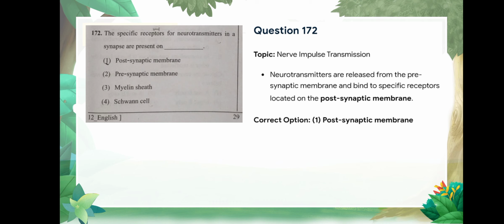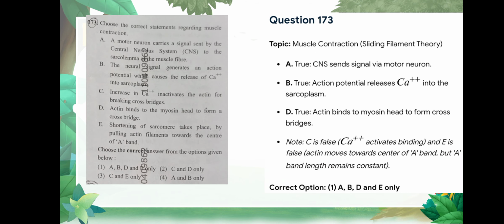Question number 172: the specific receptor for neurotransmitter in a synapse is found on... Correct option is option number 1, postsynaptic membrane. Question number 173: choose the correct statement regarding muscle contraction, and correct option is option 1, A, B, D and E only. That is about muscle contraction and sliding filament theory.